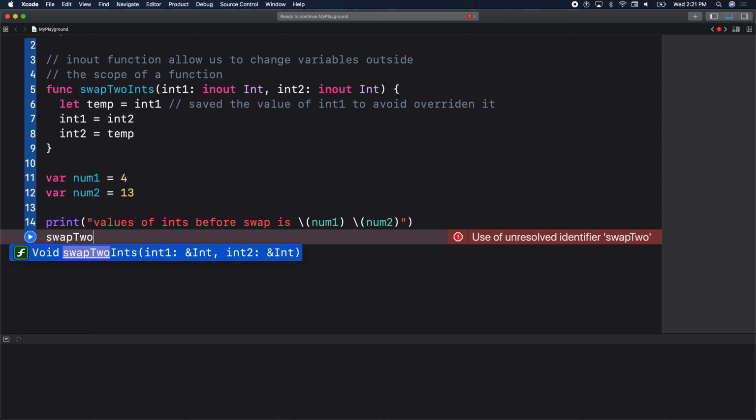So anything I do to those variables here affects the values outside. Everybody with me? Anything I do to those two values here, int1, int2, inside of the function, affects what's outside of the function. Why? Because I have a reference directly from this in-out outside to my num1 and num2. Okay?